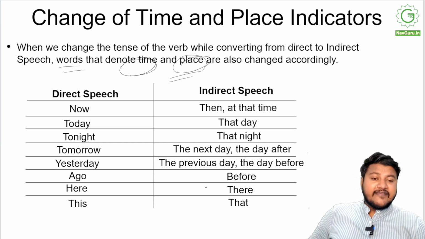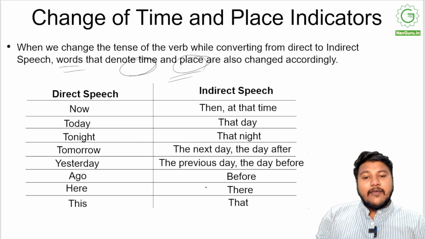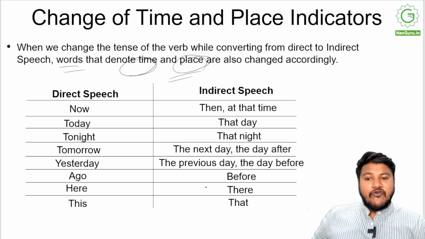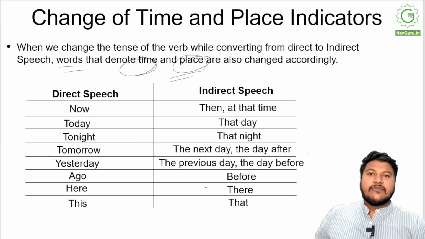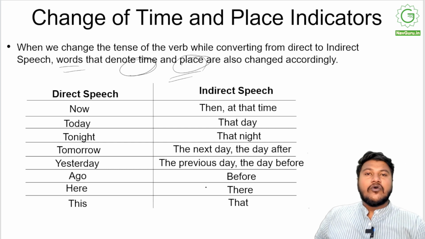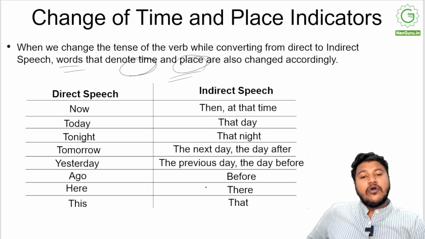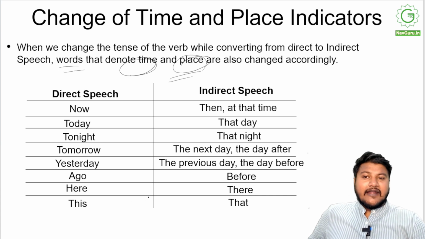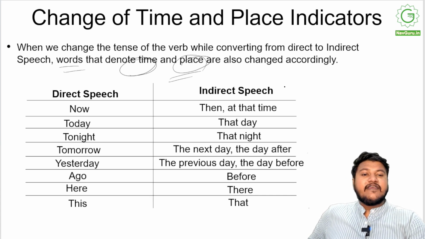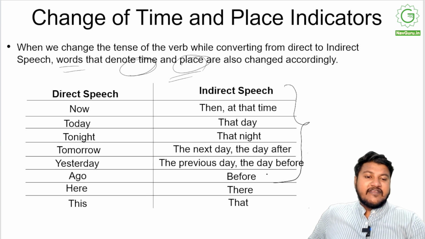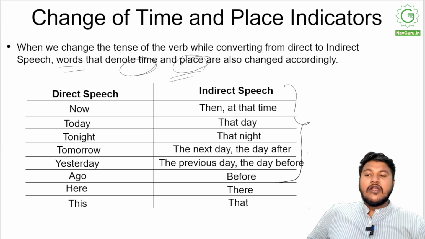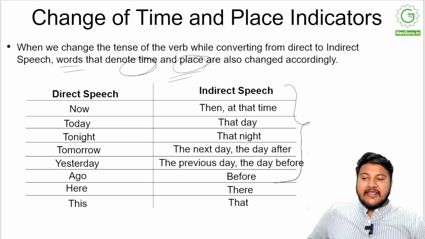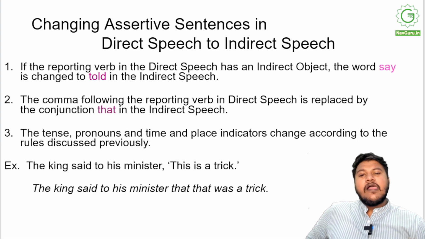So tomorrow becomes the next day or the day after. Yesterday becomes the previous day or the day before. Ago becomes before. I told you to come to my house 3 hours ago. He said that he had told him to come to his house 3 hours before, right? So when ago changes to before, here changes to there, this changes to that. So always remember all these changes will always and every time be used whenever you are using time and place indicators. All right, moving on.